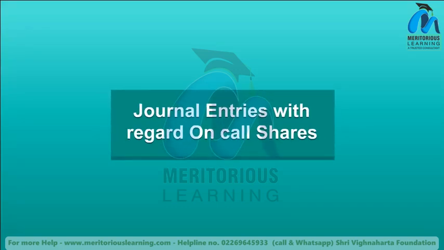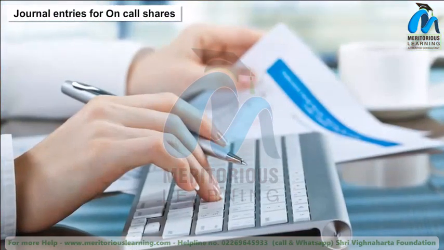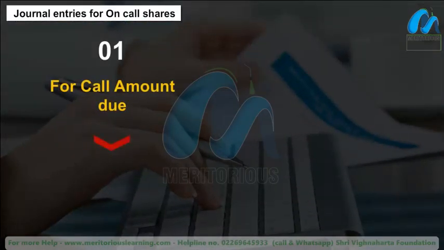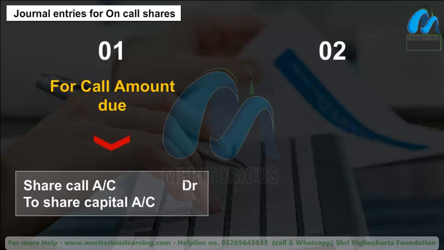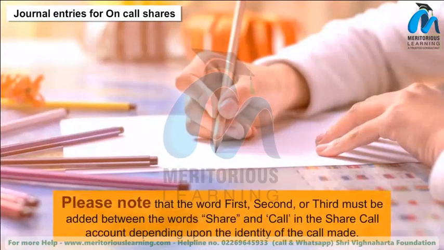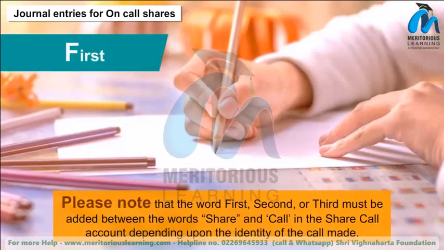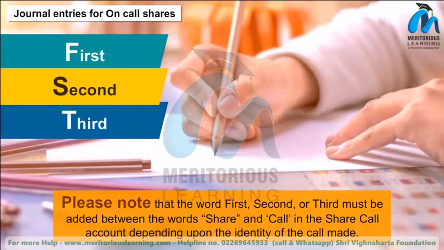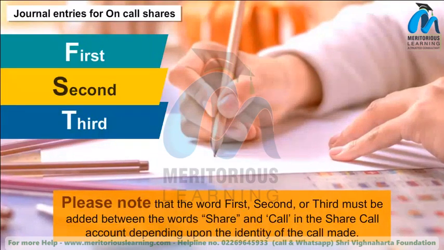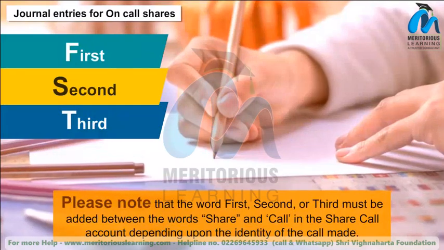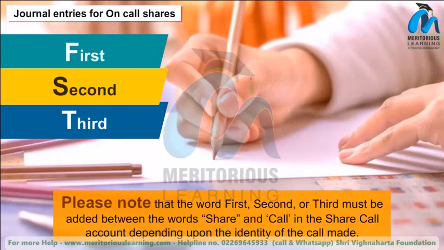Journal entries with regard to call on shares. Journal entries for call on shares. 1. For call amount due. 2. For receipt of call amount. Please note that the word first, second or third must be added between the words share and call in the share call account, depending upon the identity of the call made.